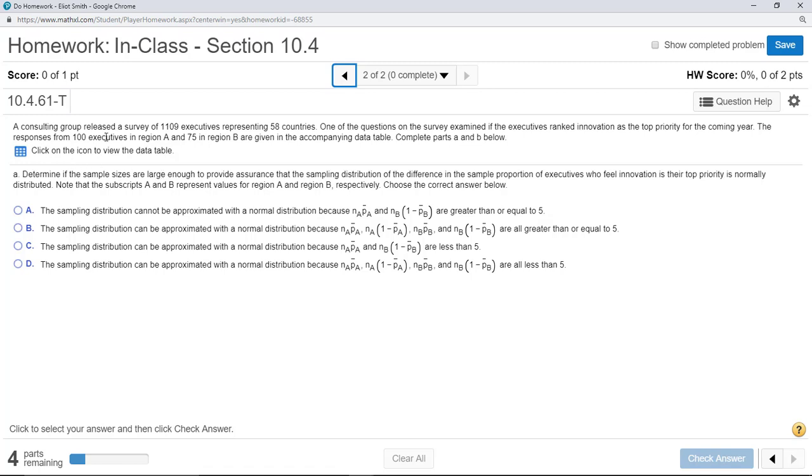A consulting group released a survey of 1,109 executives representing 58 countries. One of the questions on the survey examined if the executives ranked innovation as the top priority for the coming year. The responses from 100 executives in Region A and 75 in Region B are given in the accompanying table. Complete parts A and B below.